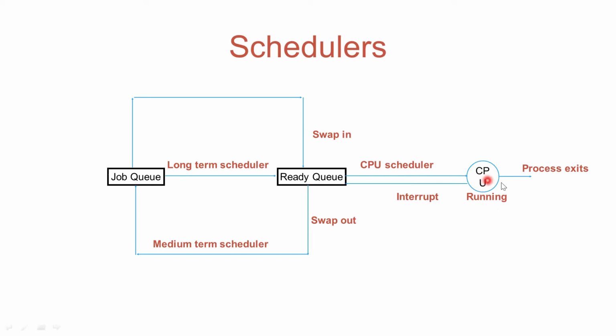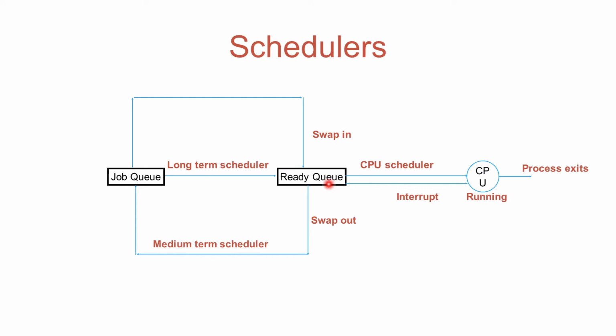From CPU, a process can terminate, a process can complete its execution. And when a process completes its execution, the long-term scheduler is invoked. It again selects some process from the job queue and brings that process into the ready queue. Now, when the process is running on CPU, some high priority process can interrupt the execution of the current running process. So that process will be sent back to the ready queue.